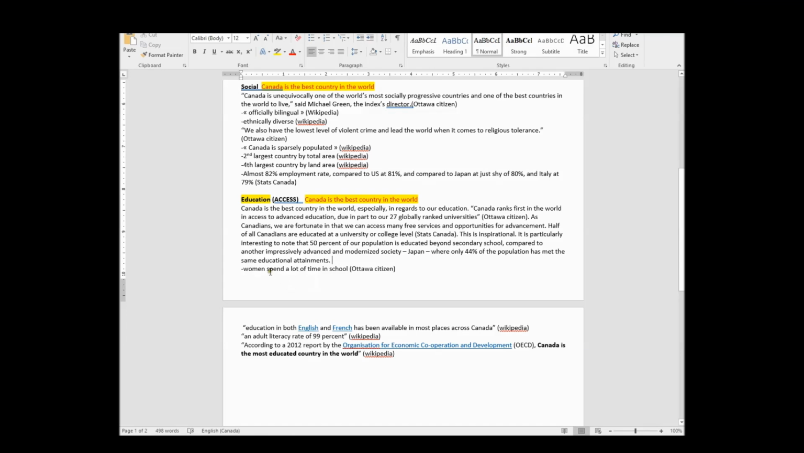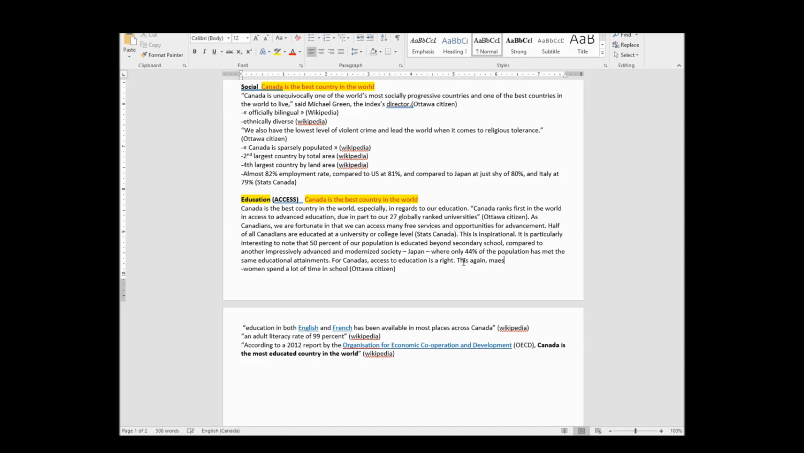Now again, I have to talk about women spending a lot of time in school. In a lot of countries in the world, this is not necessarily a right. So I think it's important that we focus again on the fact that for Canadians, it's a right to have access to education. So I'm even going to write that. For Canadians, access to education is a right. Because again, I'm trying to argue why it's the best country in the world.